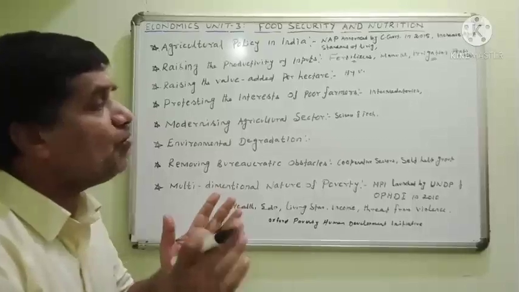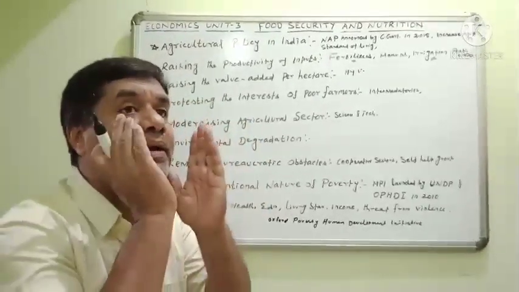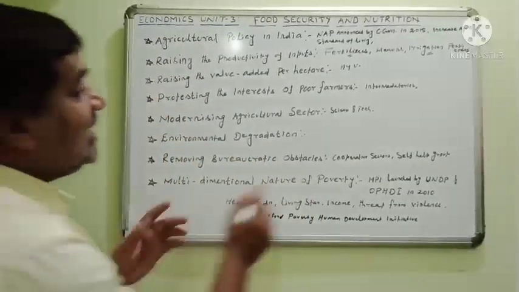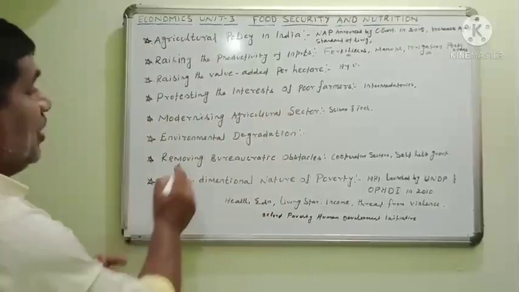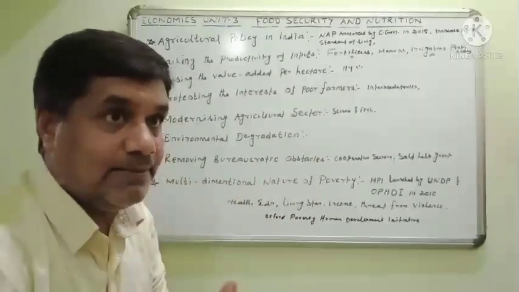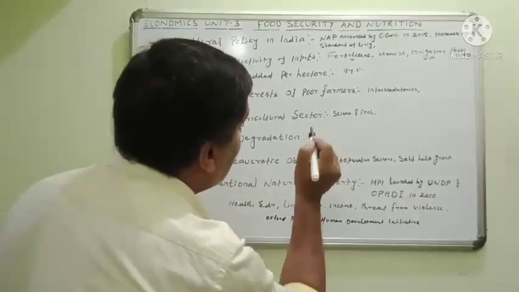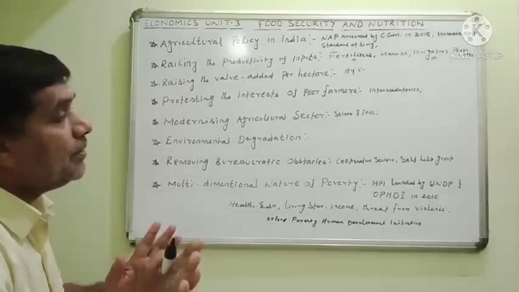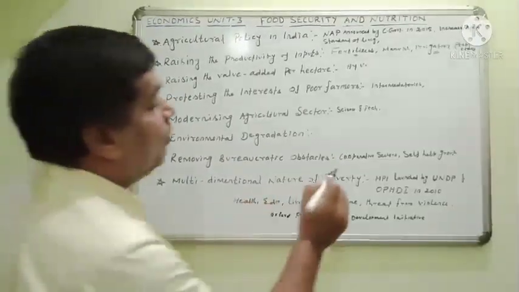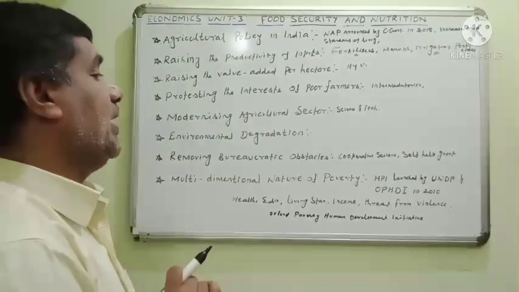So farmers wanted to be independent. Independently they are involved in agriculture. They wanted to increase the production. That is the main aim of farmers. So removing the bureaucratic obstacles is very, very important. Obstacle prevention must be avoided for the farmers; the government should not interfere with the aim of the farmers. Noted.